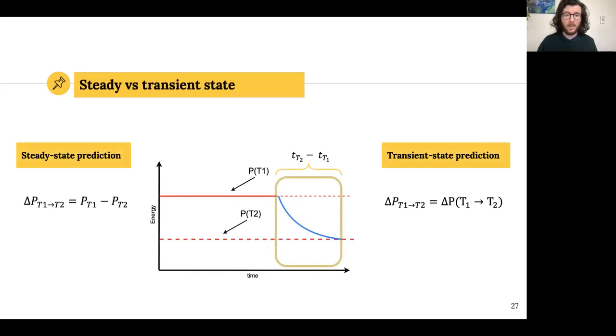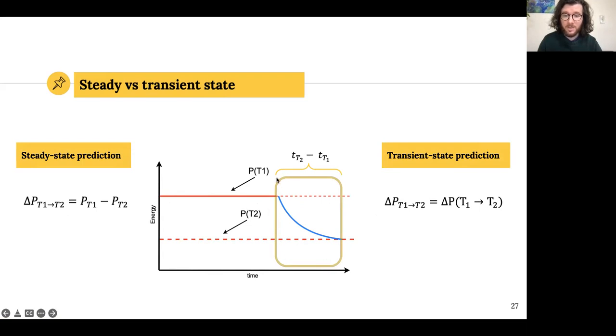First of all, I want to highlight the difference between steady state and transient state. With a steady state, figuratively speaking, with this toy example, I want to show that making a prediction during temperature T1 will be equivalent to predicting this line, and during T2, this line. But what happens during the transition that is highlighted in this box?